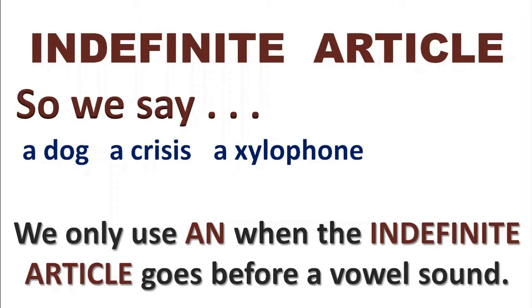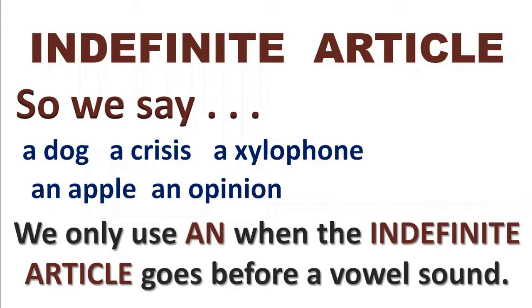But if something starts with a vowel sound, we use an. An apple. An apple. Apple starts with the vowel sound a. Or we might have an opinion. An opinion. Or we might have an X. Now this is a bit strange. The letter X is of course a consonant. But when we say it out loud, it starts with the vowel sound X. So we might use the sentence, the word xylophone begins with an X. And when we say X, we begin with E.